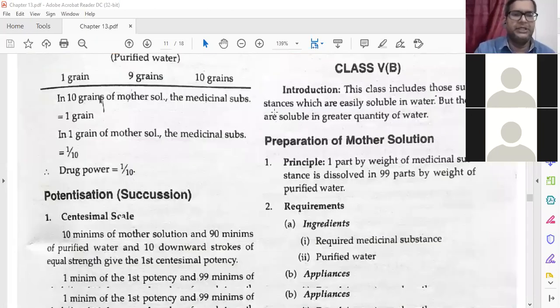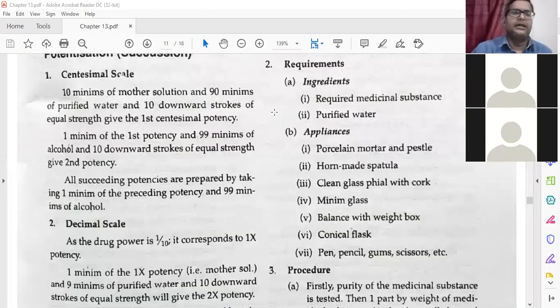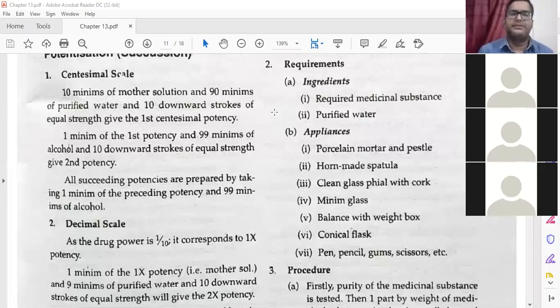Then the potentization process, succussion. This first potency is already made. 10 minims of the mother tincture and 90 minims of the purified water and 10 downward strokes of equal strength gives the first centesimal potency. 1 minim of the first potency and 99 minims of the alcohol and 10 downward strokes of equal strength will give the second potency.